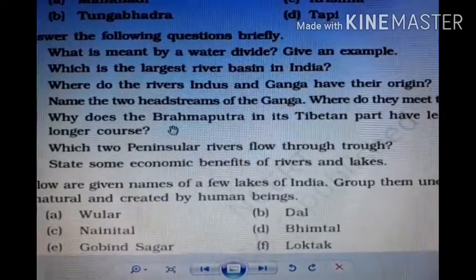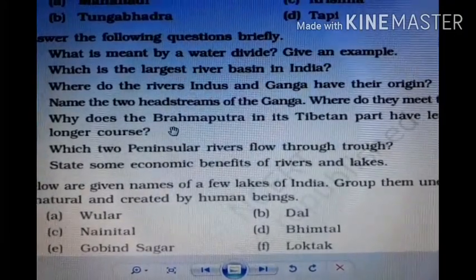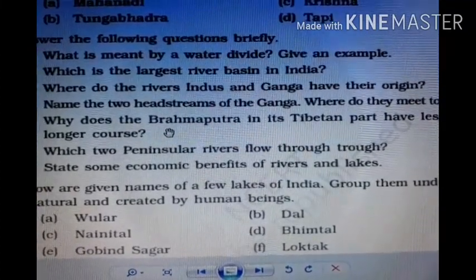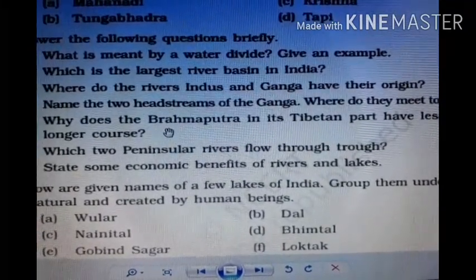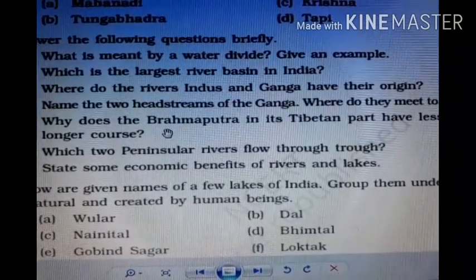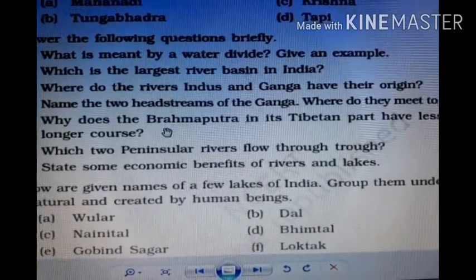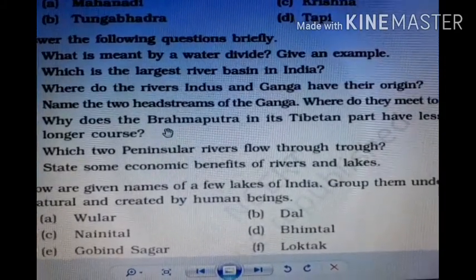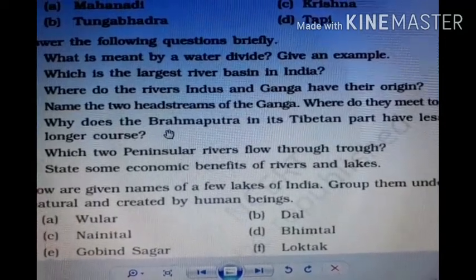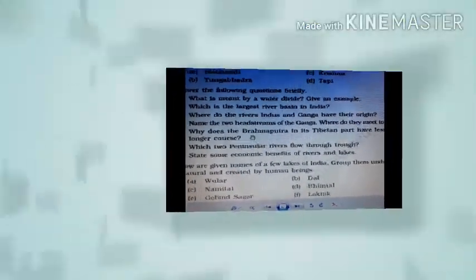Bhagirathi rises from Gangotri and Alaknanda rises from the Alkapuri glacier. Both later join at Devprayag. So these are the origins of the Indus and Ganga rivers from the Himalaya.